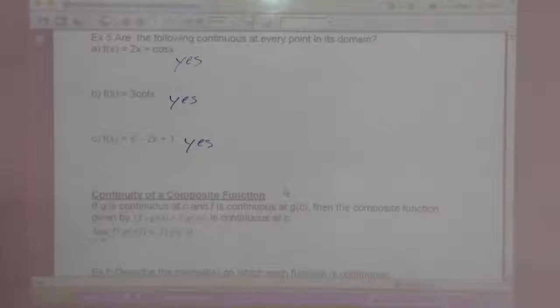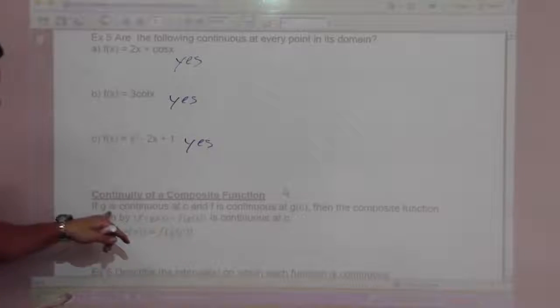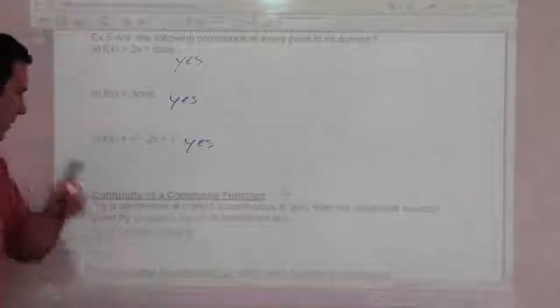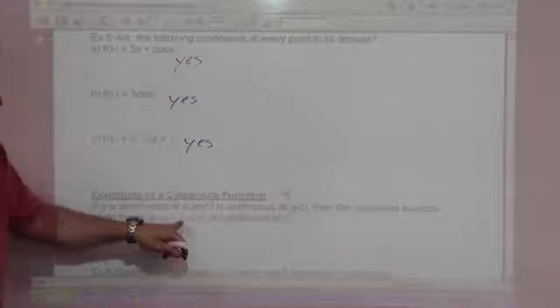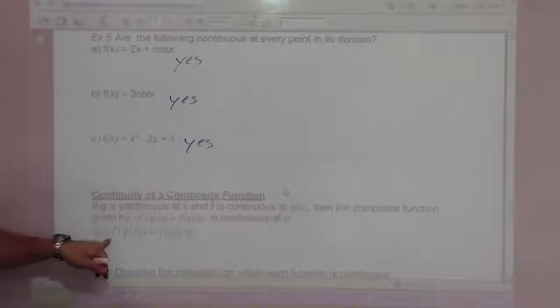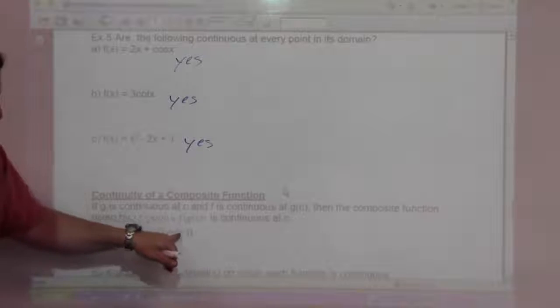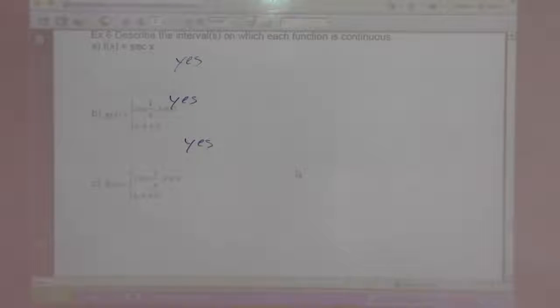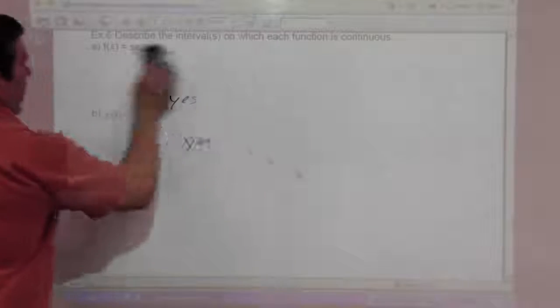Okay, continuity of a composite function. If g is continuous at c and f is continuous at g of c, then the composite function given by f of g of x is continuous at c. The limit as x goes to c of f of g of x is just f of g of c. So describe the intervals on which each function is continuous.